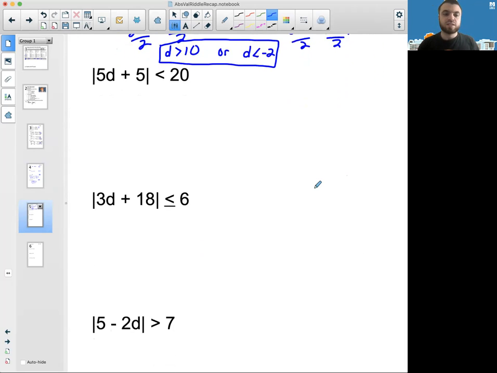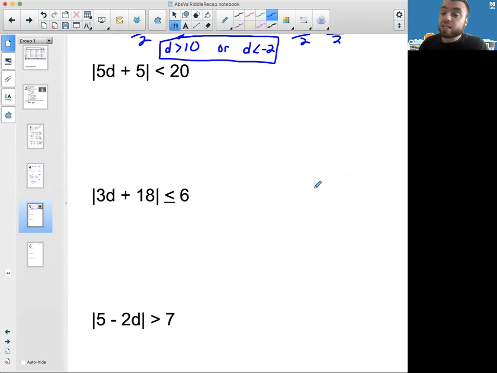All right. Moving down to the next, by similar logic, we're thinking about what kind of numbers have an absolute value of less than 20. And those would be the numbers that are between negative 20 and positive 20: negative 19, negative 18, negative 17, and so on, all the way down to 0, and then 1, 2, 3, 4, 5, all the way up to positive 20. Not including positive 20 and negative 20, they have an absolute value that is less than 20.